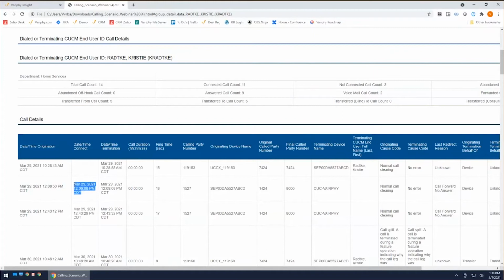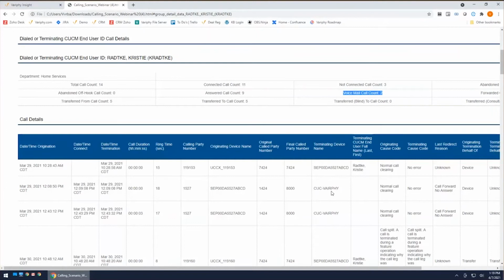All right, so from an answered perspective, the main thing we're looking at is, from when the call originated to when it got connected, do we have some difference in value? But the other thing that really differentiates an answered call is the fact that it didn't go to voicemail. So if a call comes in, and this is a perfect scenario, technically this could be considered an answered call. However, this is my voicemail system. So for us, the answered count will be 9. This will not fall under an answered count. It will fall under voicemail. So when you think of answered, it's a call that connects, but it does not connect to voicemail. It connected somewhere at an end user or some type of end user entity. All right. I know that could be a little bit confusing at times because everybody's looking at answered as in there's talk time and there's duration.